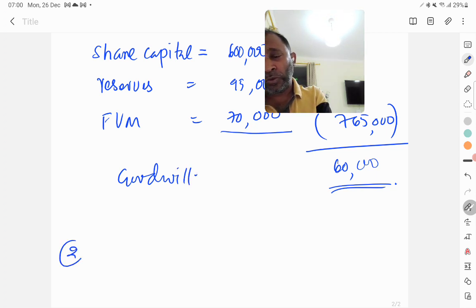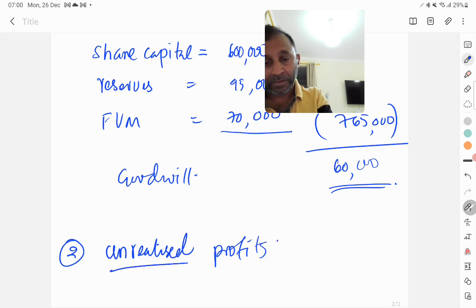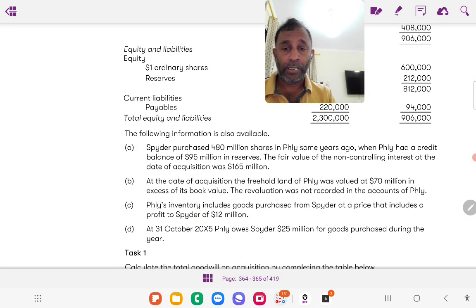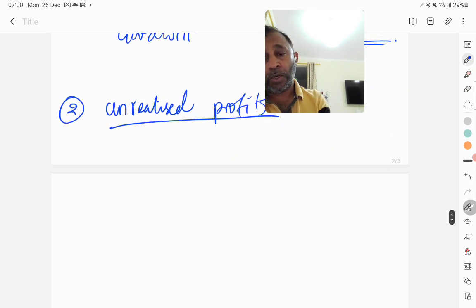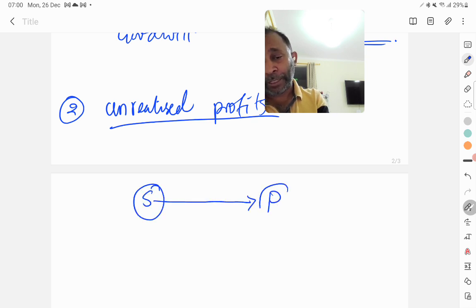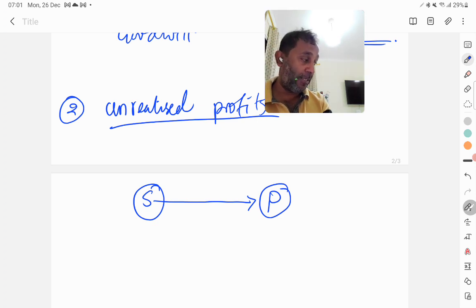Now working number 2 is about unrealized profits. What happens here? Piley's inventory includes goods purchased from Spider at a price that includes profit to Spider at 12 million. So now Spider is the parent company, Piley is the subsidiary company, and Piley purchased from Spider. So this is what you call a downstream transaction.